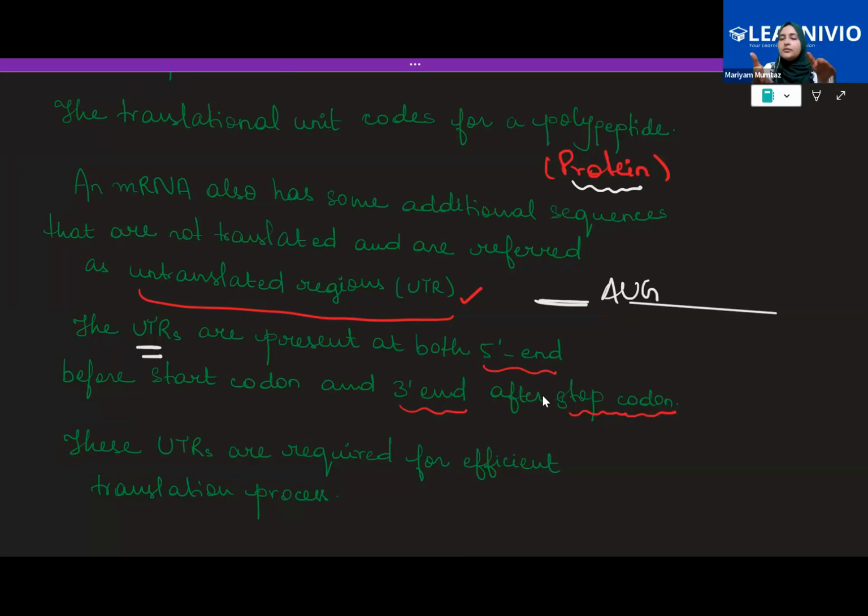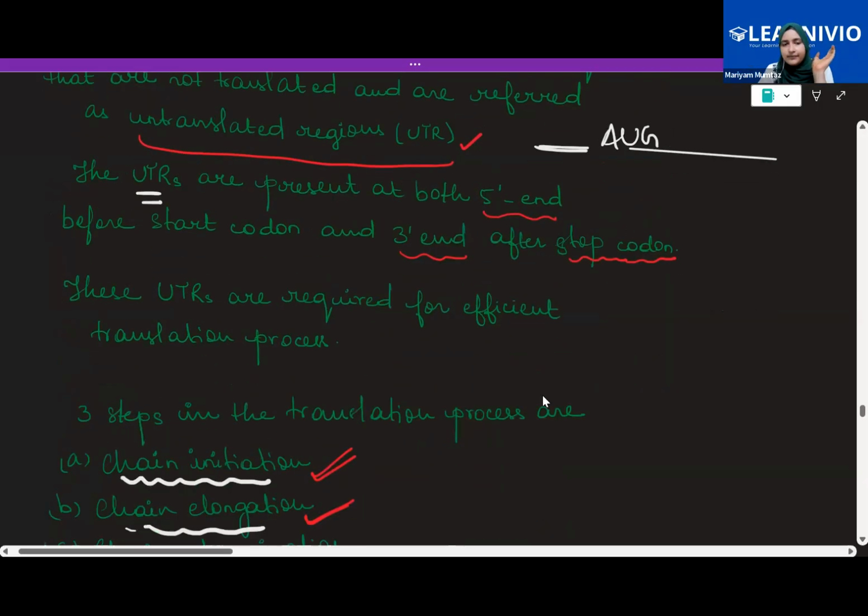So before the start codon means at the 5' end, and also at the 3' end they are present. And they say that the presence of these UTRs is required for efficient translation, meaning it will segregate the translation unit from the rest of it. Got it? Meaning this is the particular sequence that is not going to get translated and the sequence after that is going to get translated. That's just how it is. It's just there. You don't know why, but it's there.